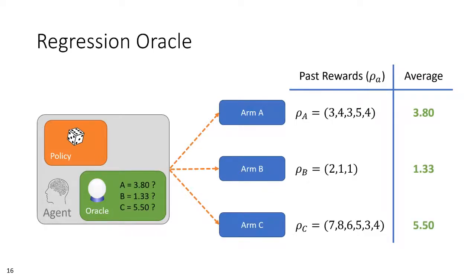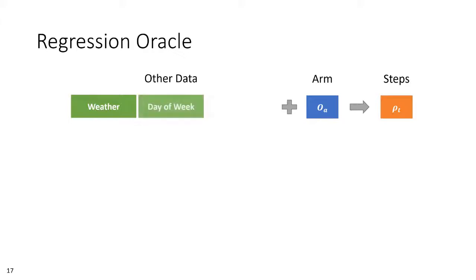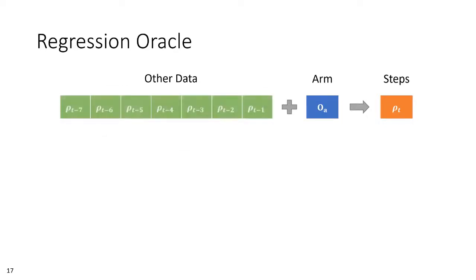Our proposed method replaces the standard oracle used in these strategies with a regression oracle that makes a prediction not just based on the rewards observed for a given arm, but the rewards observed for all arms. Instead of keeping separated records for each arm, we construct a linear regression model in which the arm is provided as a feature. Depending on the specific domain, we can also include other predictive features, as one might do in a contextual bandit. Or in our case, because we know human daily step data to be patterned, we can feed past step data back in to exploit those patterns and hopefully achieve more accurate predictions at baseline.